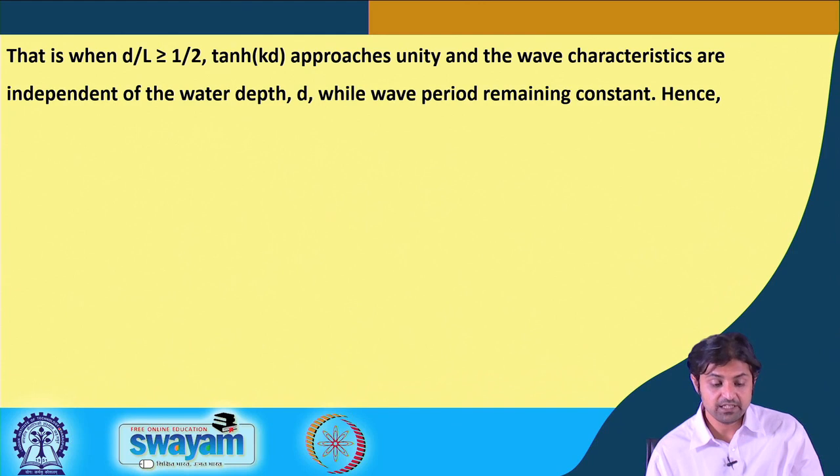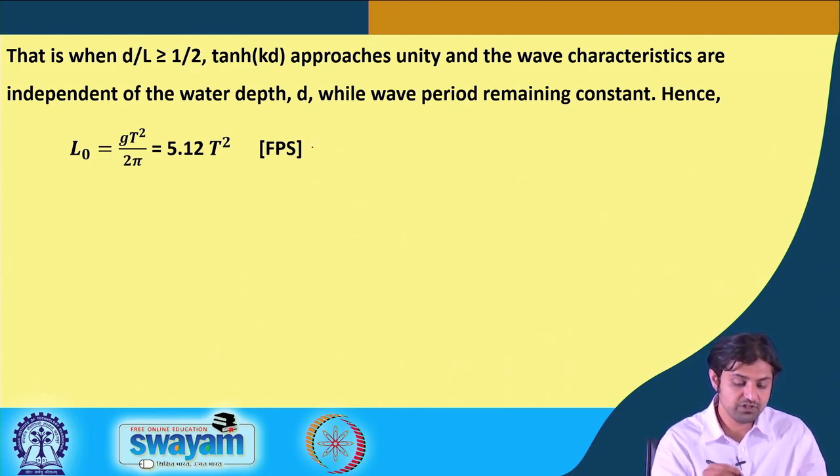That is, when d by L is greater than half, tanh kd approaches unity and the wave characteristics are independent of water depth. One important thing to note is that the term d does not appear in this equation, because the term that contained d was tanh, and the tanh term goes to 1 in case of deep water. Therefore, all the wave characteristics are independent of the water depth. This is an important result. So, L naught is in FPS.